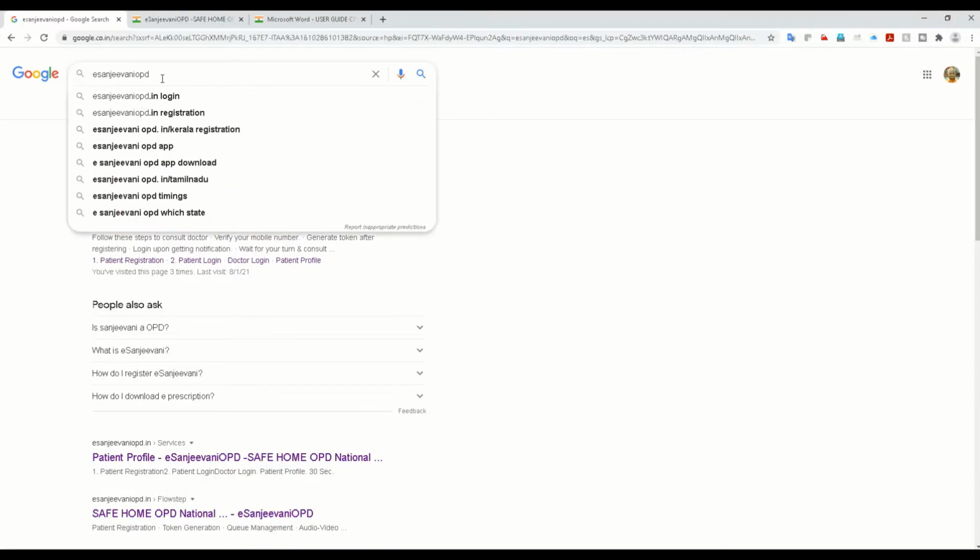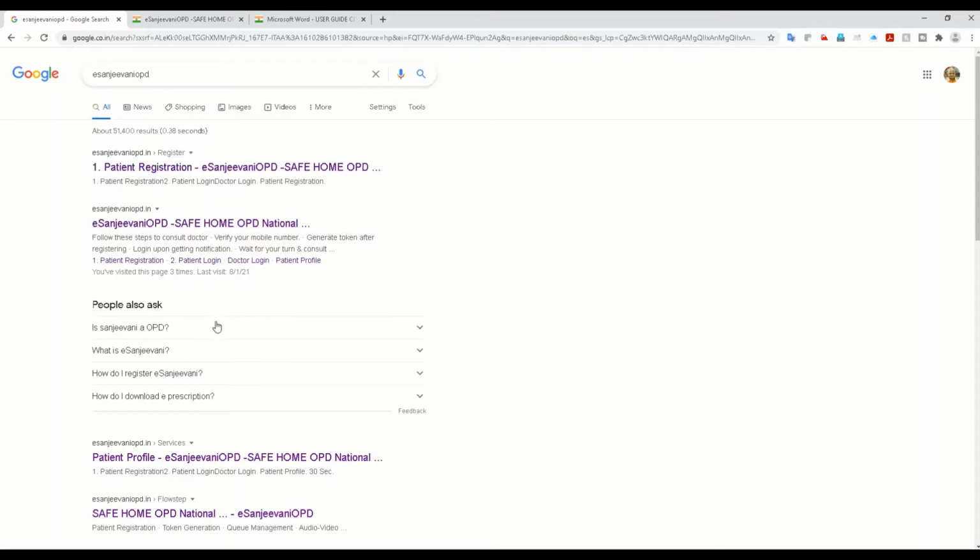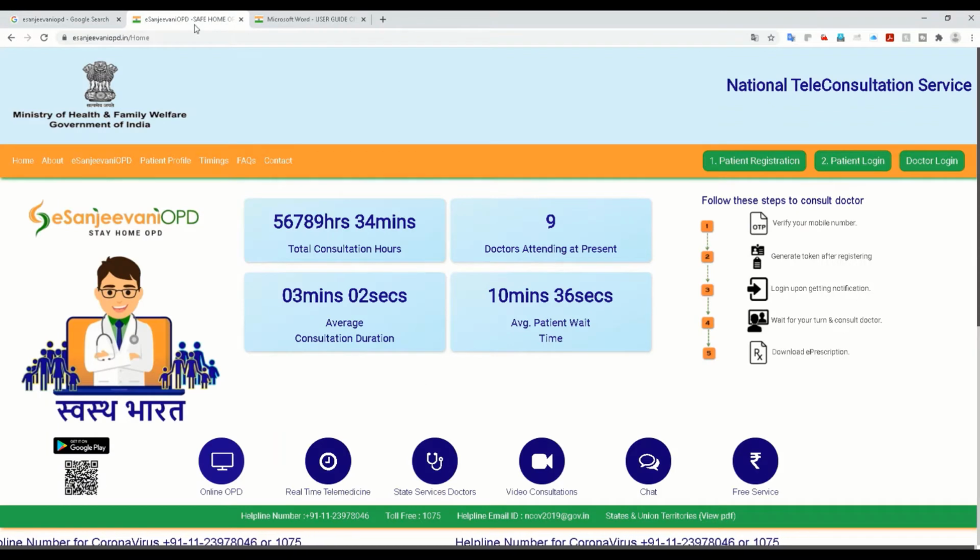Go to Google and search for eSanjeevani OPD. When you search, you get multiple options here. The authentic one is eSanjeevaniOPD.in. You see here patient registration eSanjeevani OPD. So go to eSanjeevaniOPD.in. This is the home page.